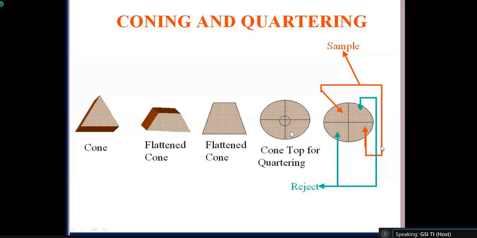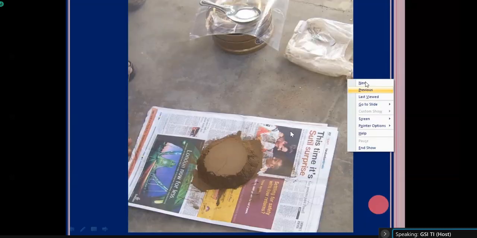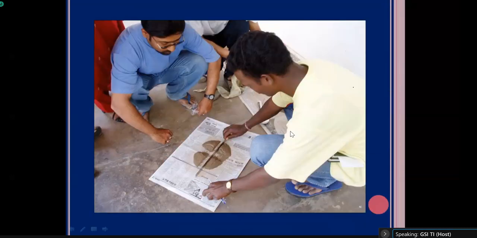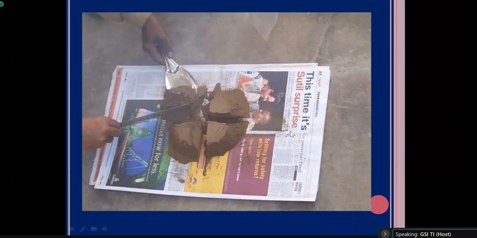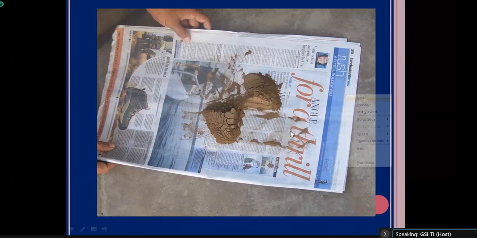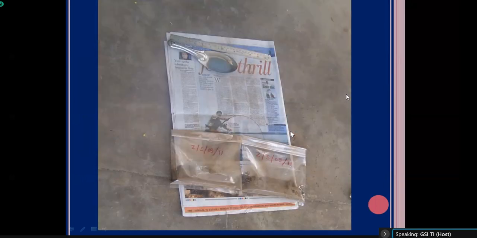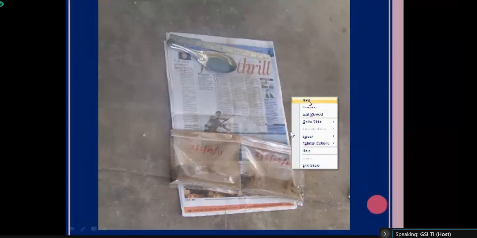And this process will be repeatedly applied for getting the representative one. So this is the process for collection of the final representative sample for the chemical laboratory. So this is an actual photograph of how we do it. And finally, this is the packet we prepare to send the sample to the chemical laboratory.